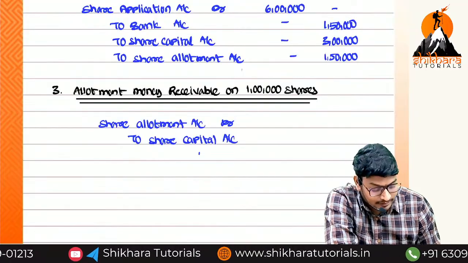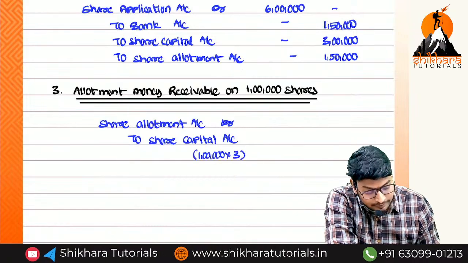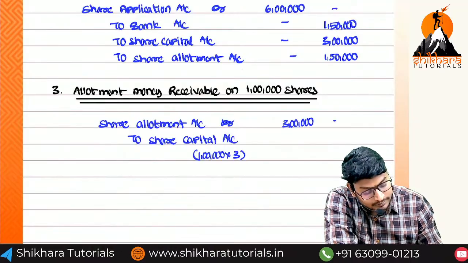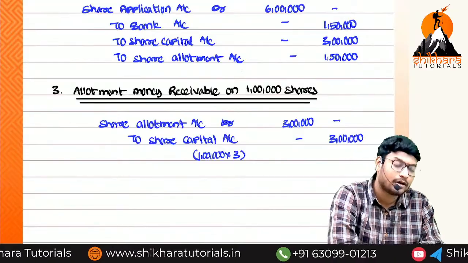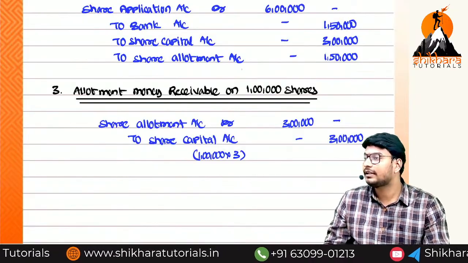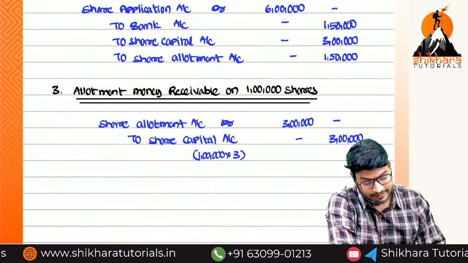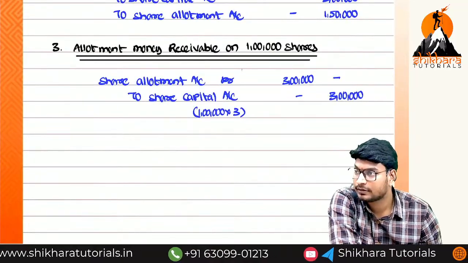How many shares? 1 lakh shares into 3, that is 3 lakhs. We need to receive 3 lakhs, but actually how much have we already received? 1,50,000. That means still we need to receive 1,50,000. So the final entry. Completed? Okay?